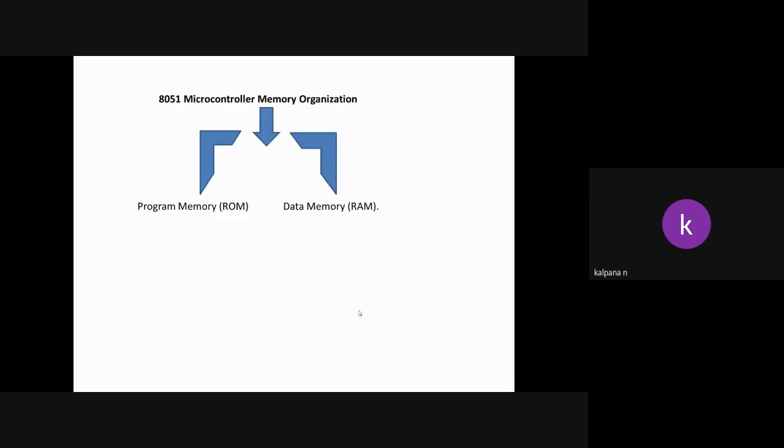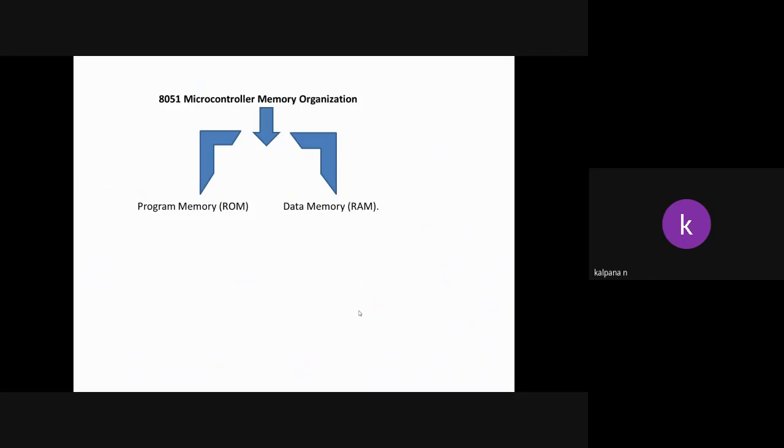In the 8051 microcontroller, the code or instructions to be executed are stored in the program memory. This is also called the ROM of the microcontroller.